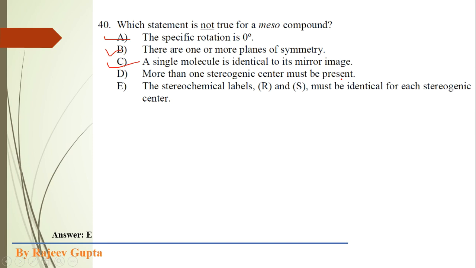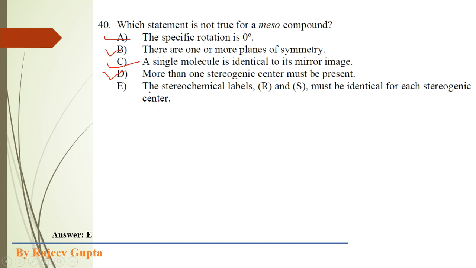Now option D, more than one stereogenic center must be present. As I said earlier in the definition, meso compounds generally contain at least two chiral centers, and each chiral center is also a stereogenic center. So here more than one stereocenter must be present. So this is also a true option.